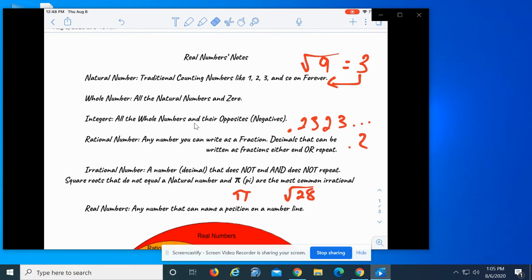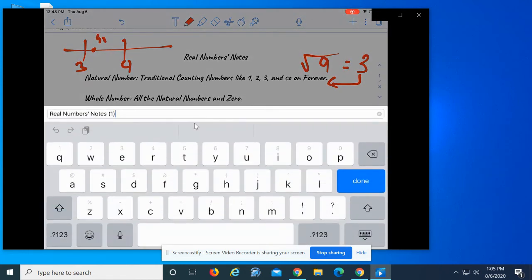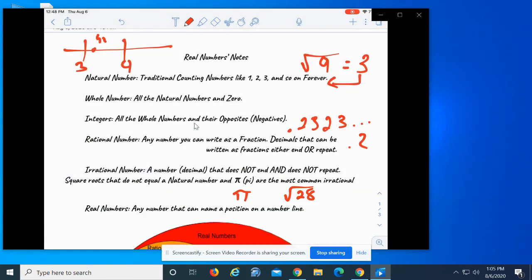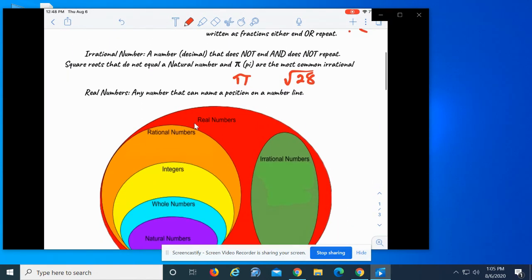So if I have a number line, and let's say this is 3 and this is 4, pi is somewhere right in there. So real numbers include rational and irrational numbers.